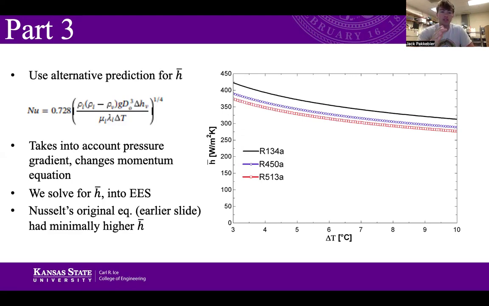The difference between this correlation and the previous one, the original Nusselt, is that this one takes into account the pressure gradient, where previously we did not, and this simplified the momentum equation. So now taking into account this pressure gradient, it will change the momentum equation. So solve this for H, and again, utilize EES.